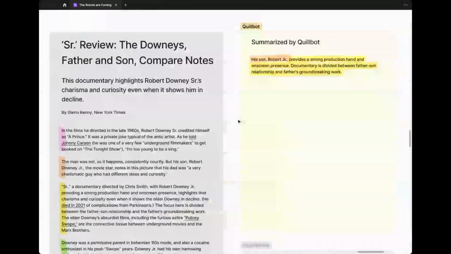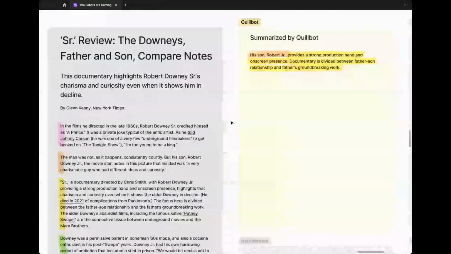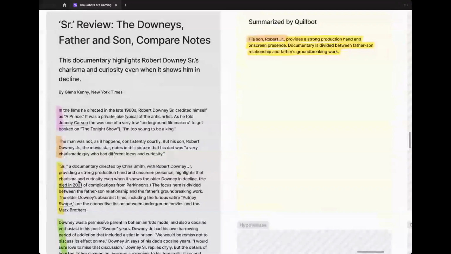Right away, you can get a sense for how Quillbot thinks relative to what it's done here and the first one that we showed. It's more of that seemingly arbitrary copy paste job, where it's taking mostly complete sentences from the source material and just recrafting it, representing it in a more reductive form. Is it helpful for us to know anything about this movie at all? Is it just a documentary? It's a documentary.